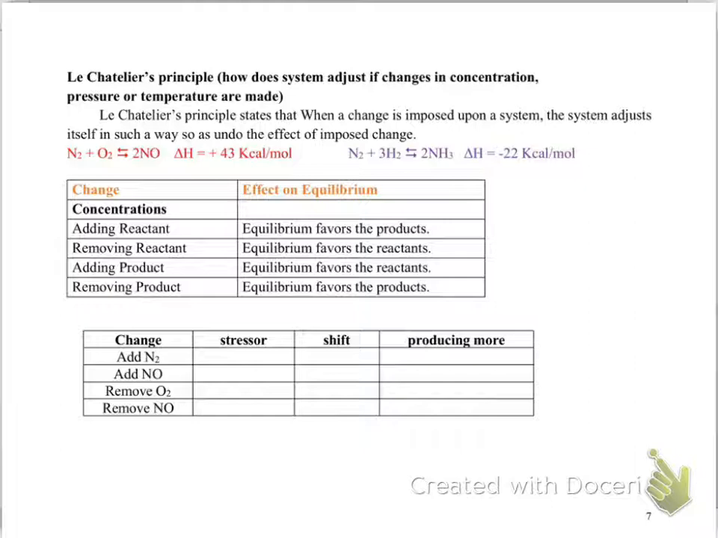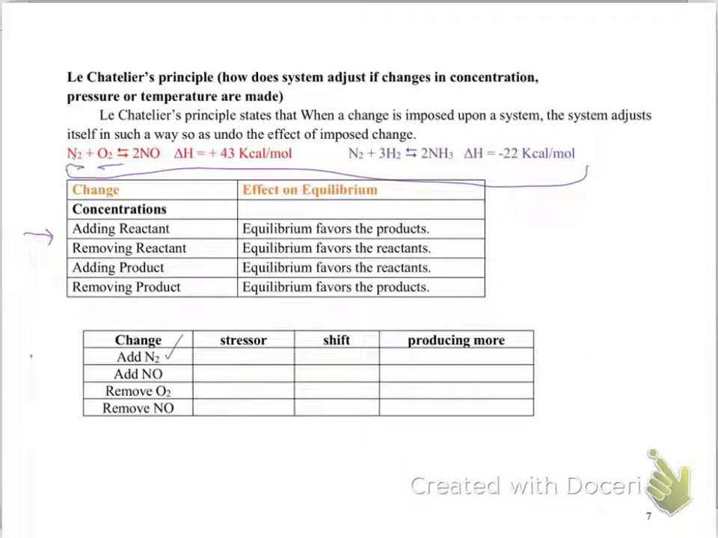So first, we're going to discuss the concentration effect. These are the two examples I'm going to take: nitrogen with oxygen to form nitric oxide, and nitrogen with hydrogen to form ammonia. Let's say both reactions are in equilibrium, reactants forming products, products forming reactants. So what you did, you put a stress on the reaction. You added a reactant. Let's say you added nitrogen, because nitrogen is a reactant, oxygen is a reactant.